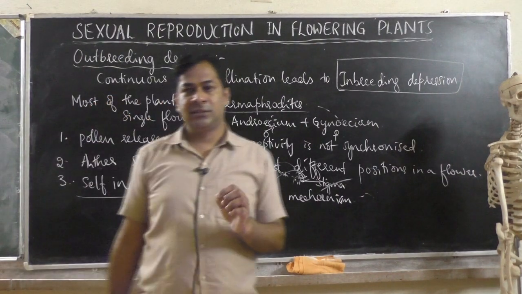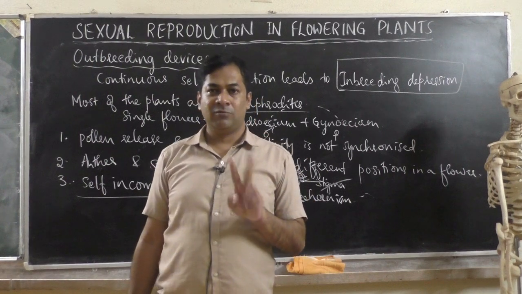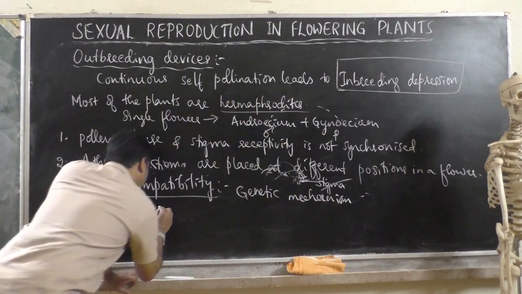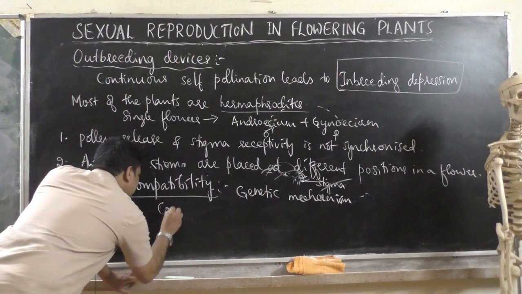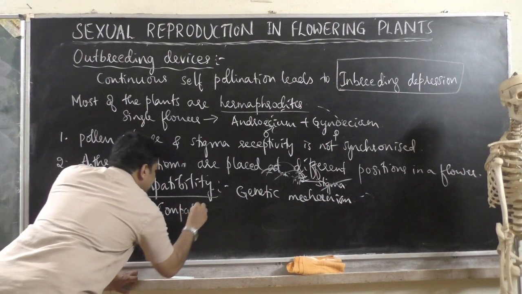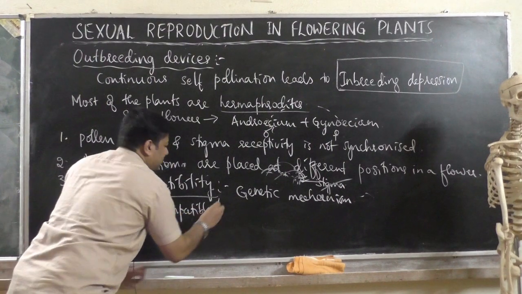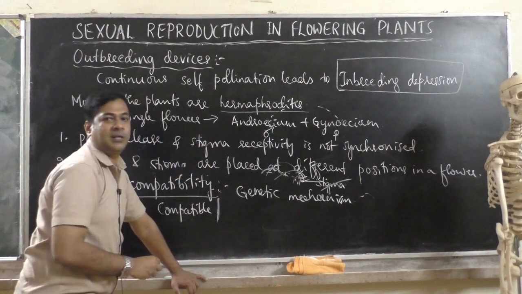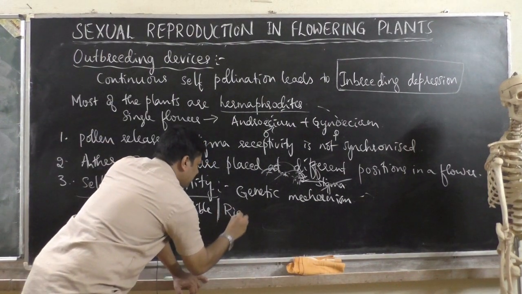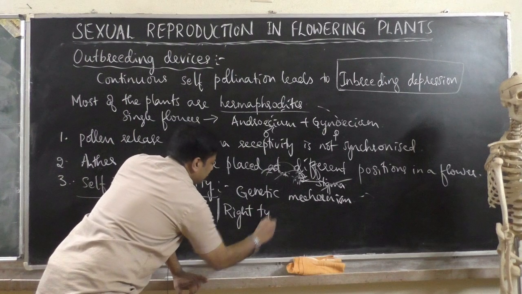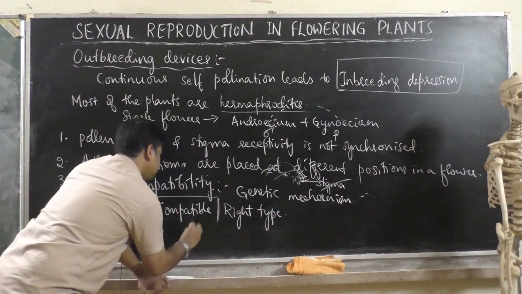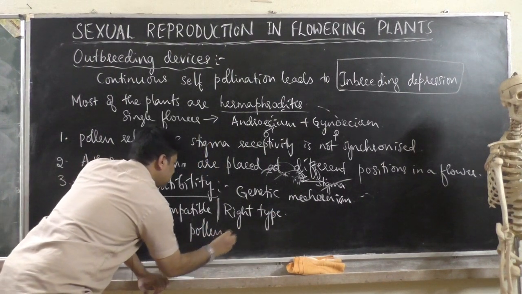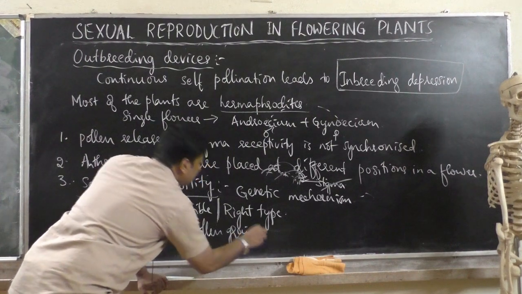Pollen grains are of two types here. The first type is called compatible pollen grain, also called the right type of pollen grain. What is the meaning of right type?